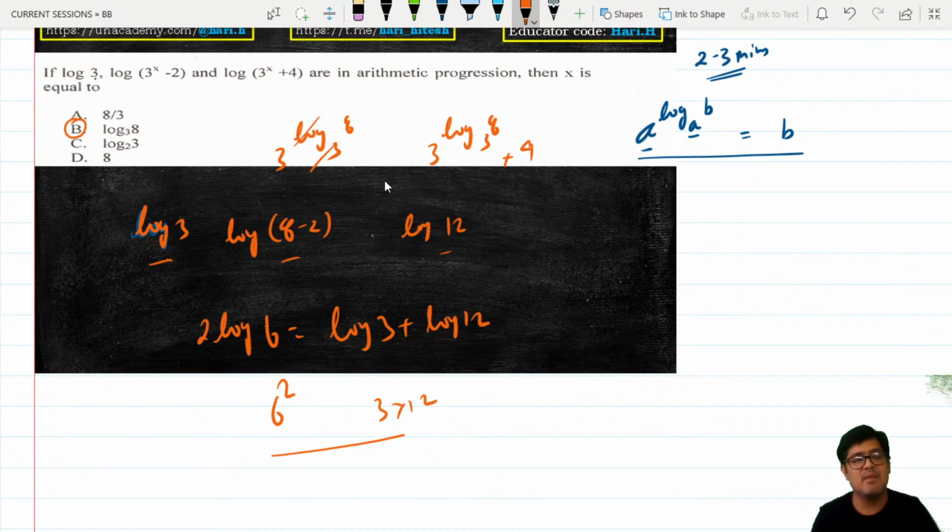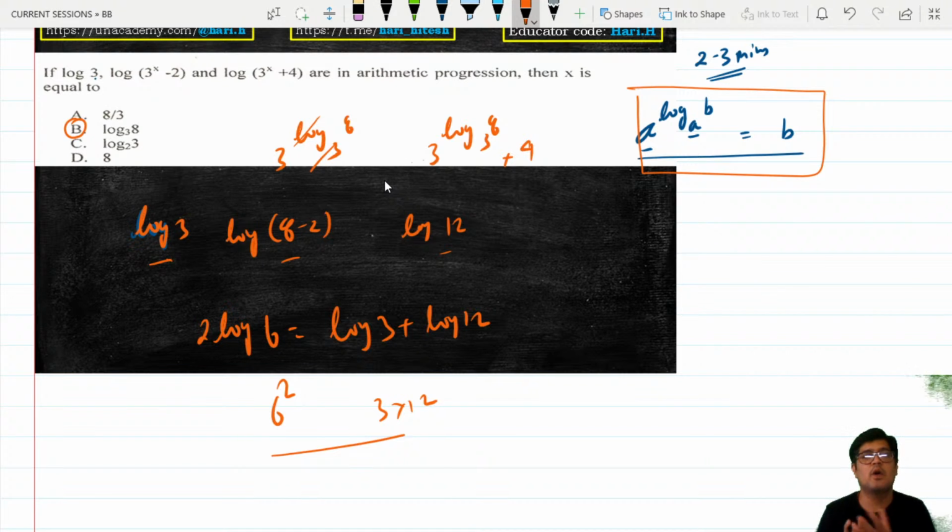Understand, why did I start by telling you that replacing options is not a good idea? If you do not know how to replace options, if you do not know this property, you would never be able to solve this fast. Let us say you're not aware of these properties. Then what you go around doing is you solve it through APs. You can do that as well. Let me try it for you.